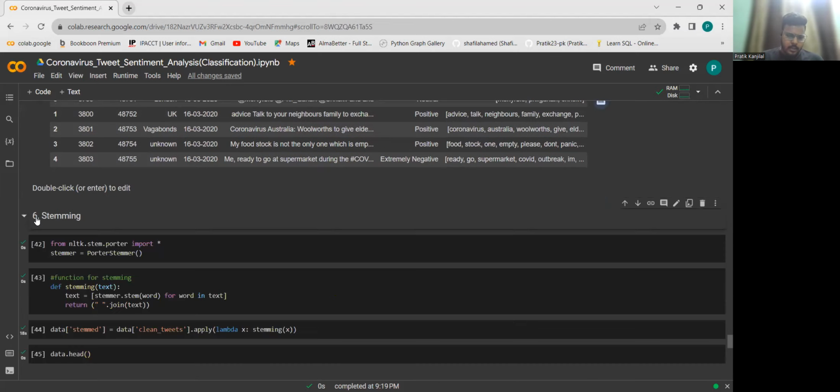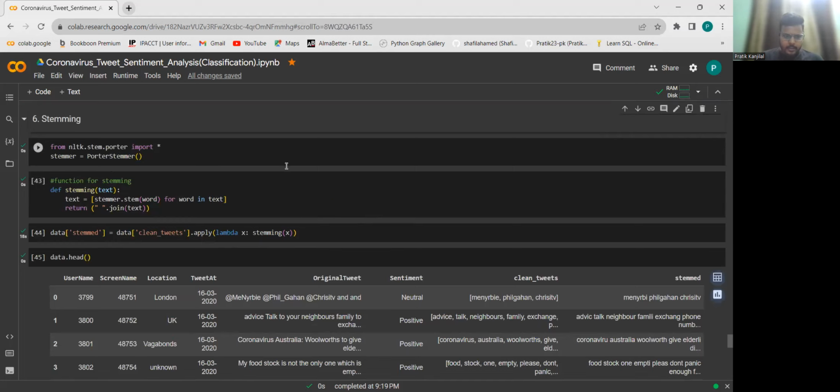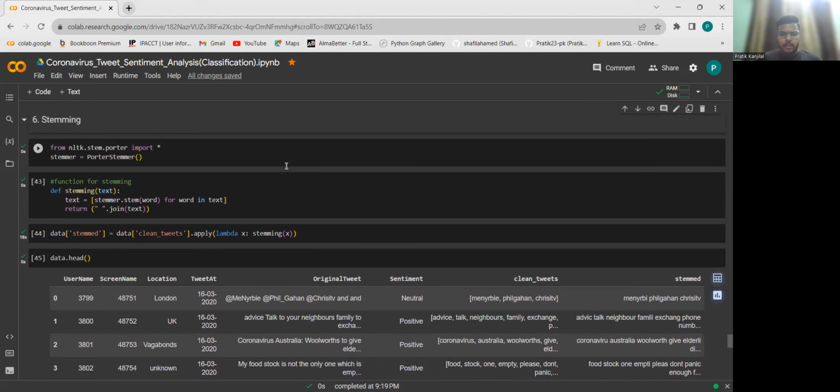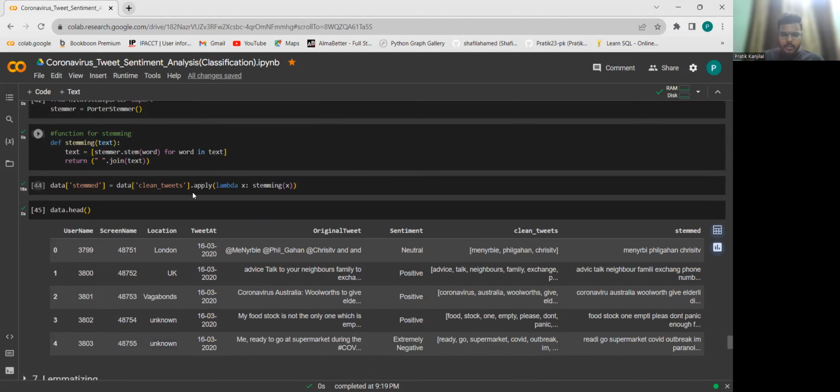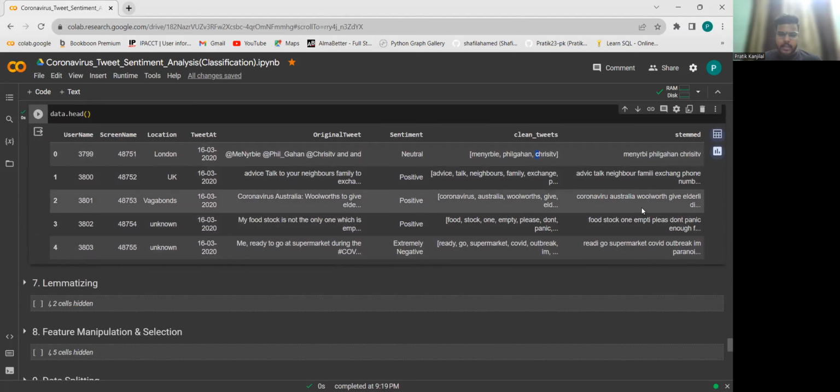Now coming to the next part, this is stemming, and I have used over here Porter stemmer. We can use snowball stemmer also. Porter stemmer generally I preferred over here for this project, and this is the stemmed part. We are creating a new column itself for the stemmed data, and coronavirus, Australia, World War. This is how this data looks like. So as we can see, the words have been stemmed.